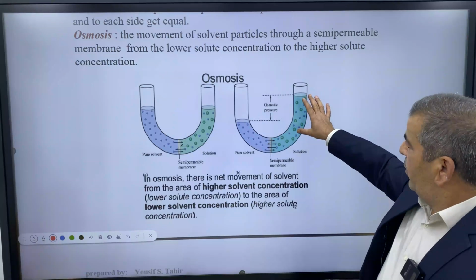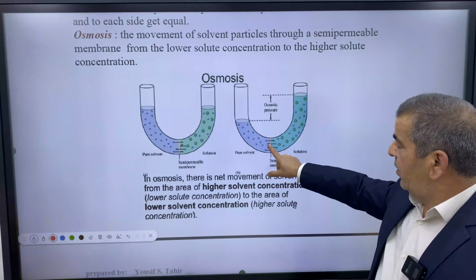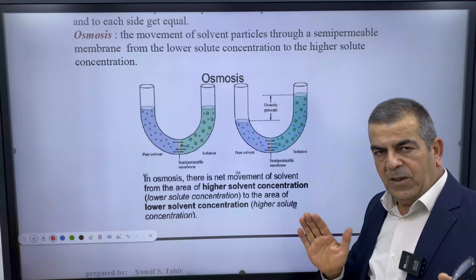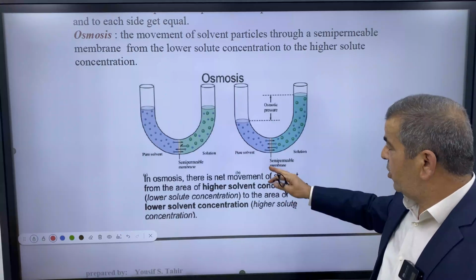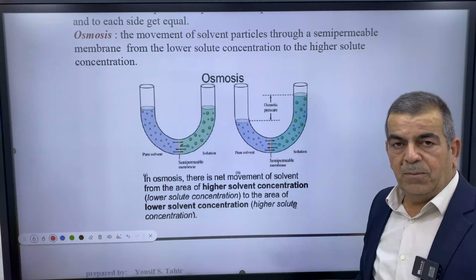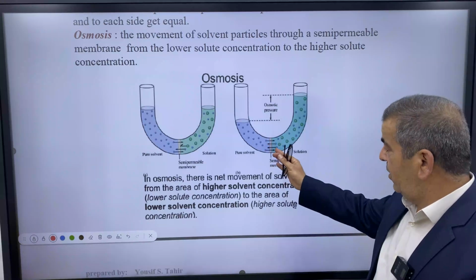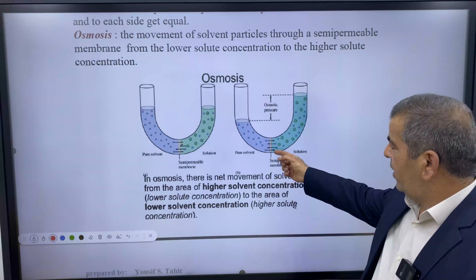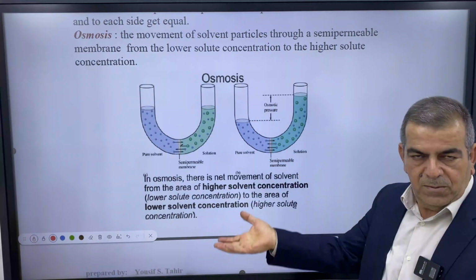When it stops, osmosis stops, but it doesn't mean the movement of the particles on both sides of the semi-permeable membrane stops. Why? Because the movement will continue, but at equal rates, which means the movement of the solvent particles continues at equal rates. As you can see here, we have 2 arrows leftward and 2 arrows rightward.